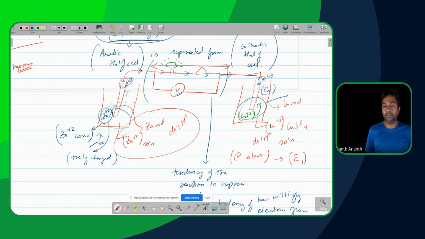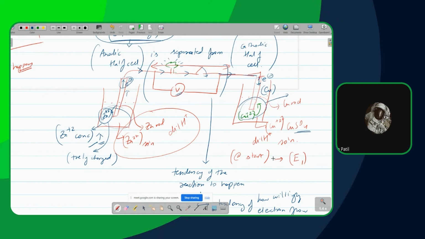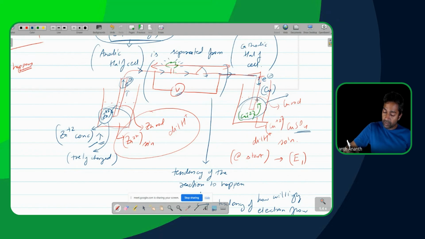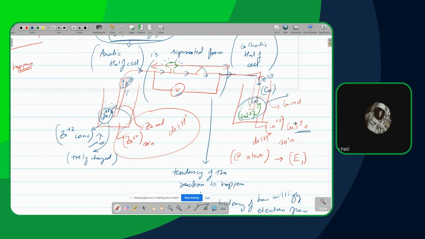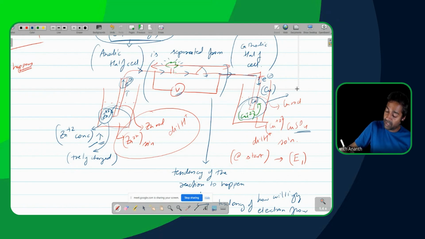Who was the partner for the copper 2 plus? The sulfate. So when the copper 2 plus is getting deposited and becoming copper, who is it leaving behind? SO4. So in this case, SO4 2 minus accumulates.